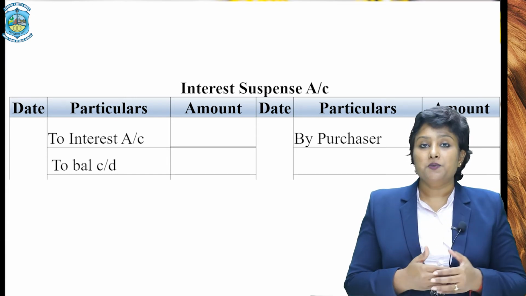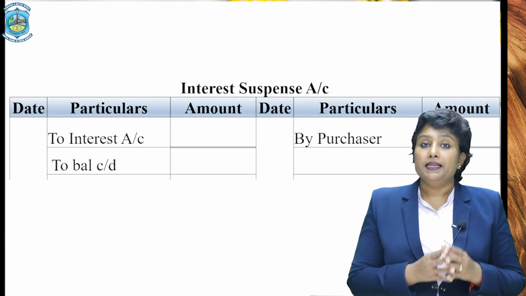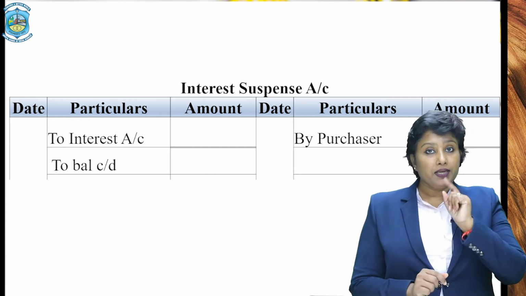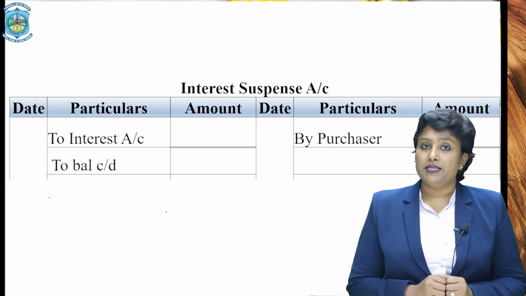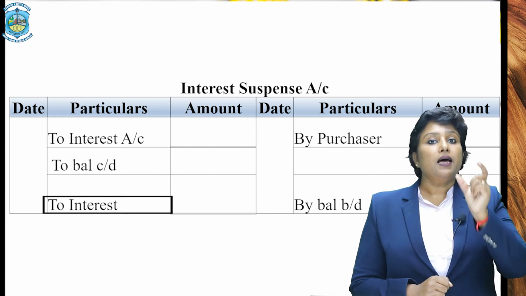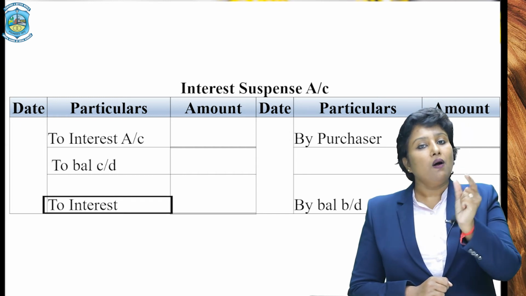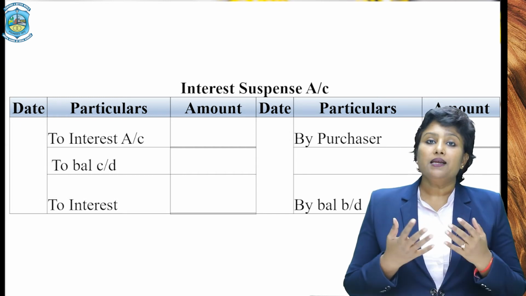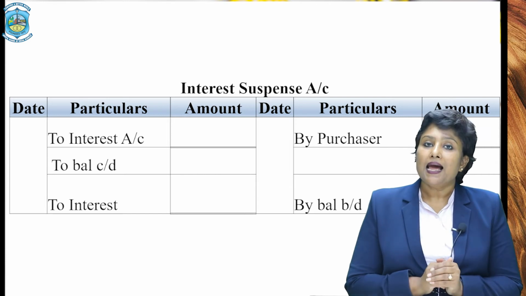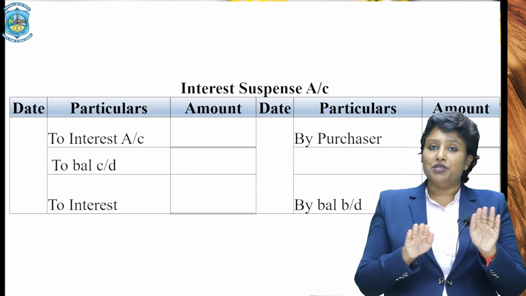Now, in every subsequent year, you will be debiting this particular amount on the date of each installment by writing "To interest" with the amount of interest included in all subsequent installments, till the last installment has been paid and this interest suspense gets written off.